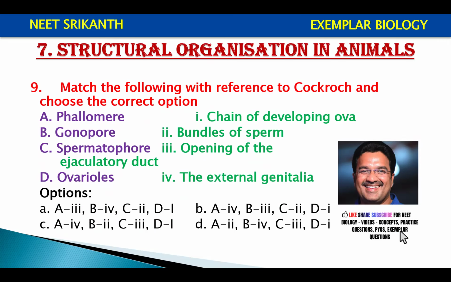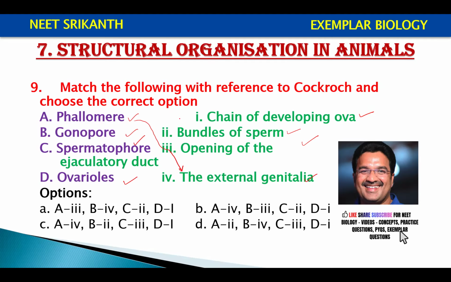Match the following with reference to cockroach and choose the correct option. The column 1 options are phallomeres, gonopores, spermatophore, ovarioles. Column 2 is: chain of developing ova, bundles of sperm, opening of the ejaculatory duct, and external genitalia. Among the four, we go through the options, phallomeres first.